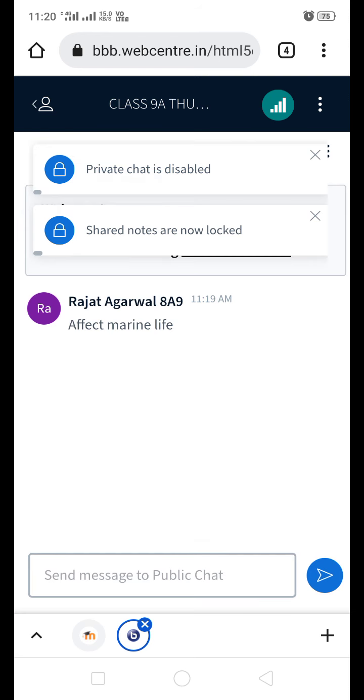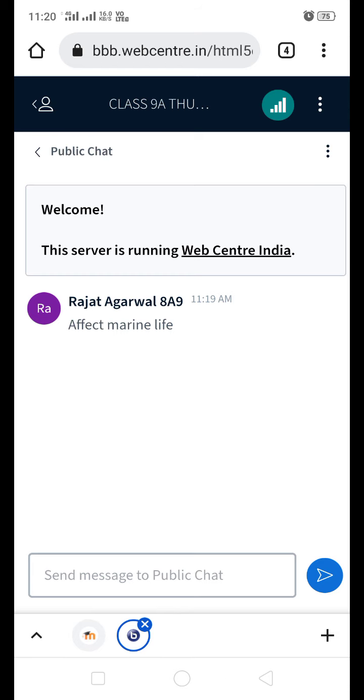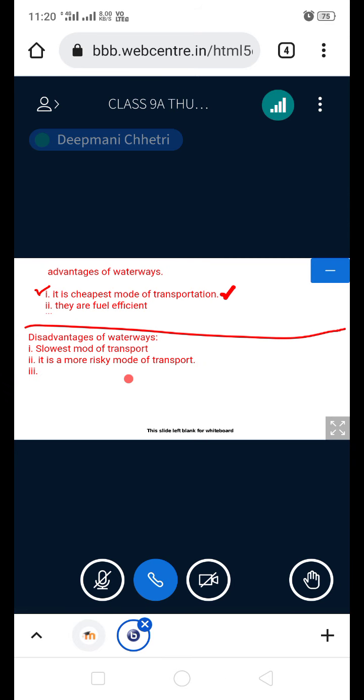If monsoon will not be there, then there will be a decrease in water. Listen to me. It can cause seasickness. You know seasickness. Yes, sir. So write that. It can cause seasickness. Quick. Next. Yes, done. Okay, it can cause seasickness.